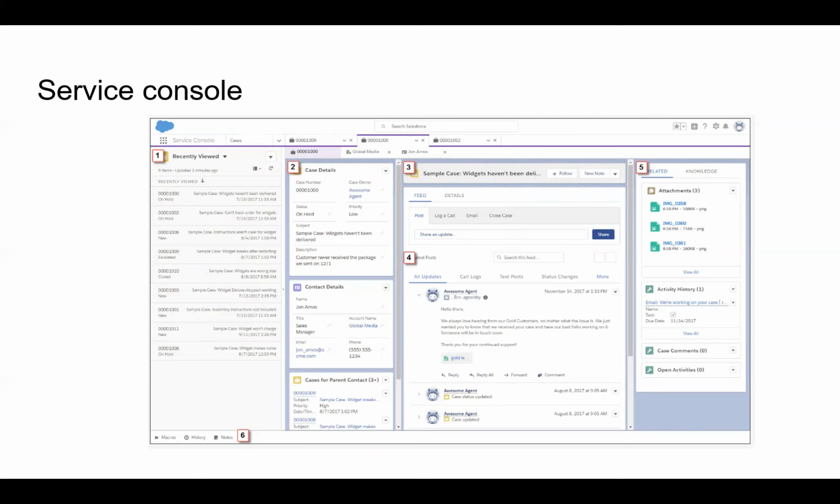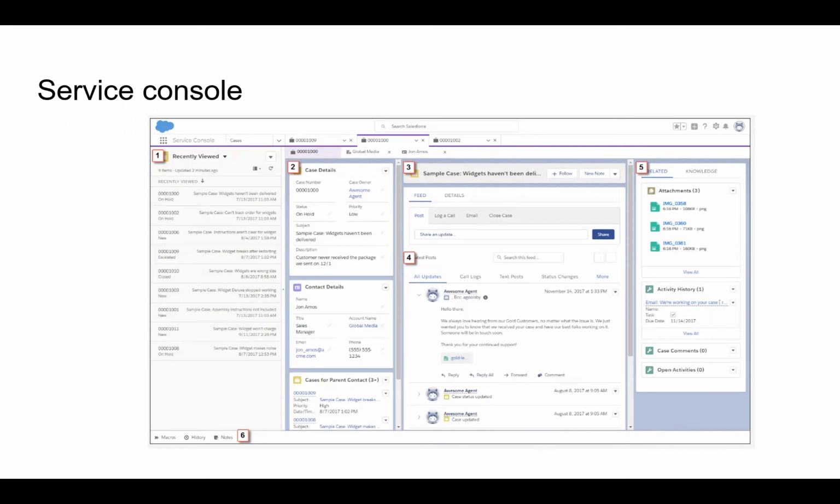So the agent can respond to the customer very fast. Here you can see it has several functions: new note, follow, log a call, email, and update. Agent can respond to the customer from this panel. In the fourth section, the service agent can see the past history of this case. Here he can add new comments, and also see the past comments or past status of this case. In the fifth section, it has the knowledge articles related to this case.